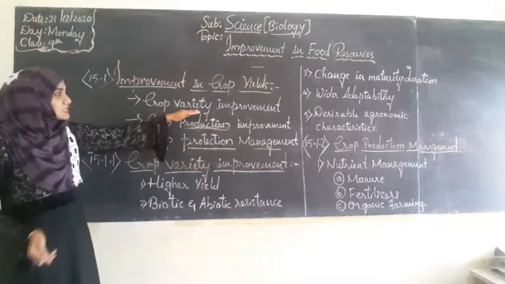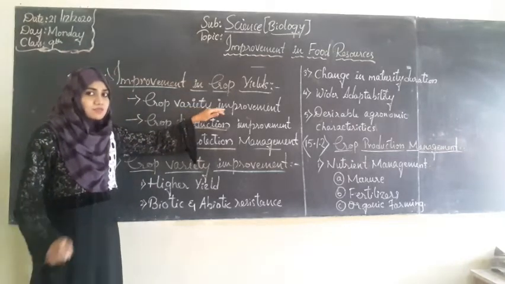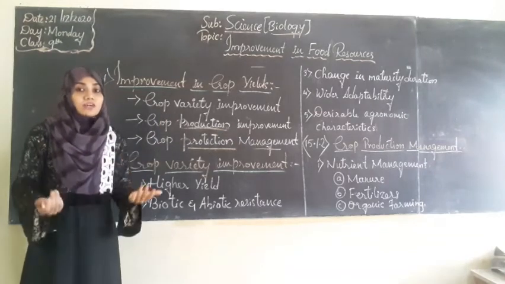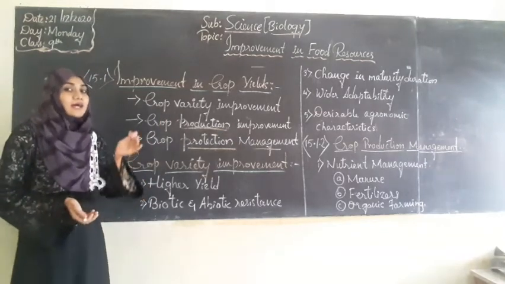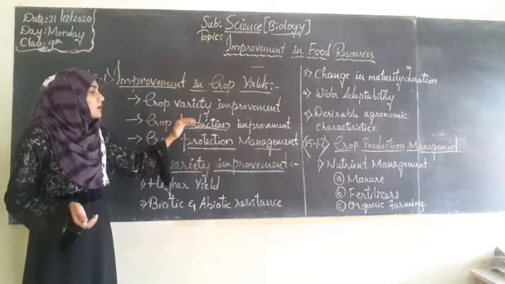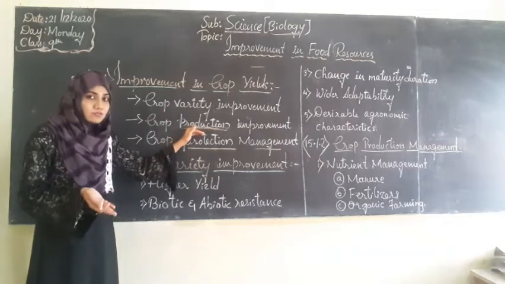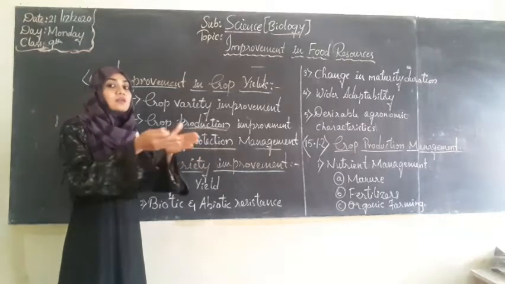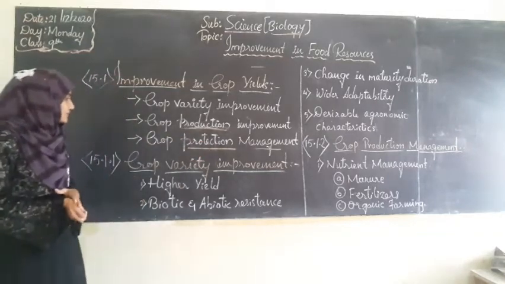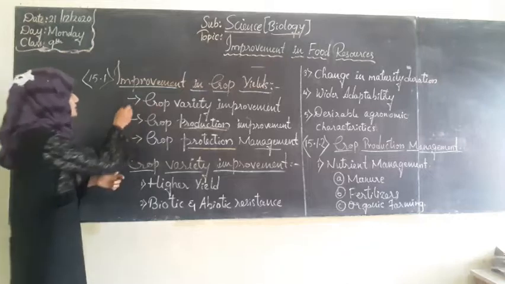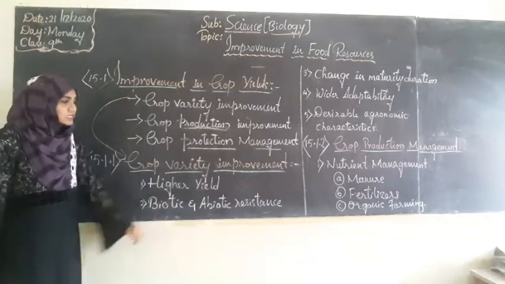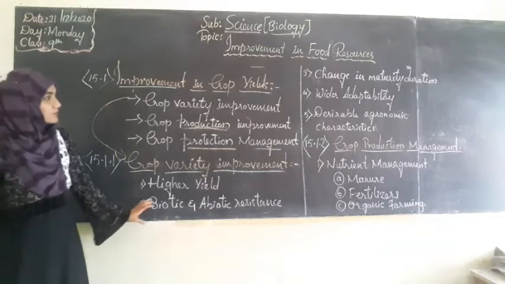So first we will learn about variety improvements. First we will see overall how many kinds of variety of crops can be produced and at what level. Then how much crop production can be improved, and next how we can protect the raised crops. That we are going to learn. So in crop variety improvement, we will see 5 points.